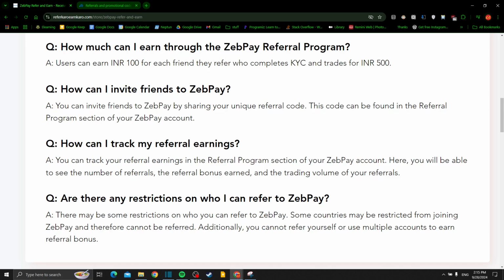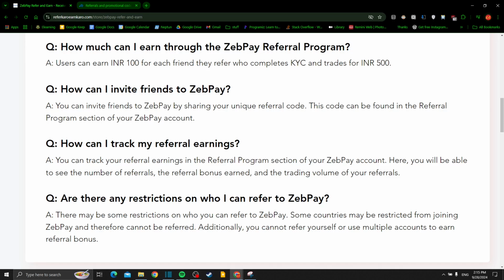So, how much can I earn through the ZebPay referral program? Well, users can earn up to 100 Indian rupees for each friend they refer who completes the KYC and trades for 500 Indian rupees. How can I invite friends to ZebPay? Well, you can simply invite friends to ZebPay by sharing your unique referral code. This code can be found in the referral program section of your ZebPay account.